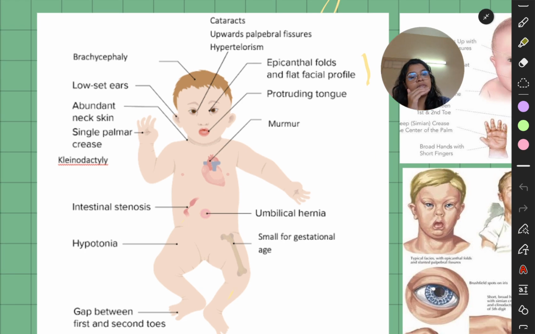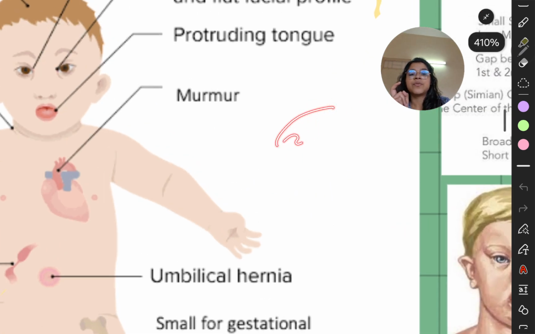Cataracts is a thing which happens in elderly people, but they have upslanting palpebral fissures, and then they have hypertelorism. The distance between the two eyes is more. In the epicanthal fold, as I showed you, this is the eye, and there is this epicanthal fold. Suppose this is one eye, this is the epicanthal fold.